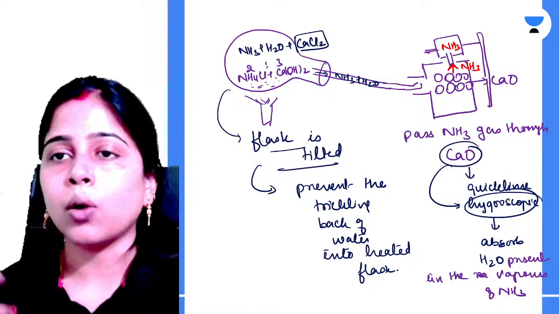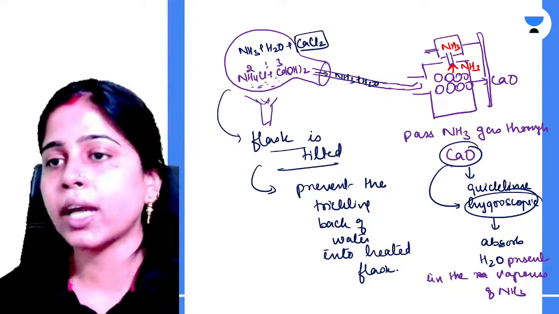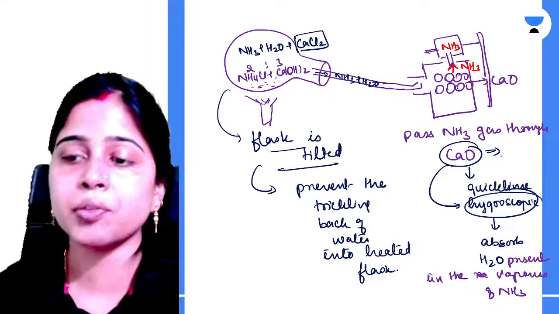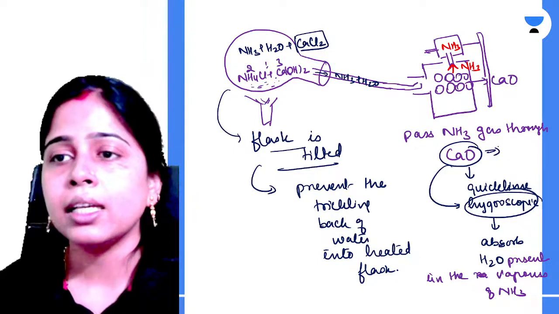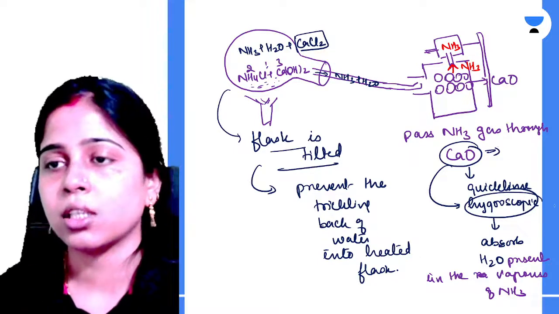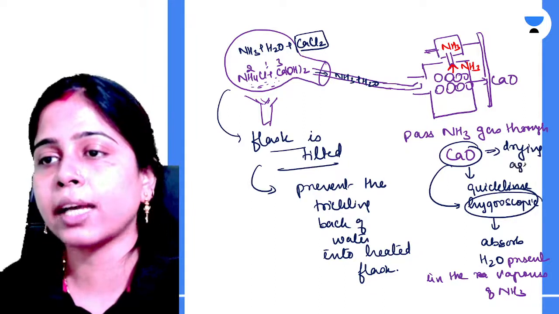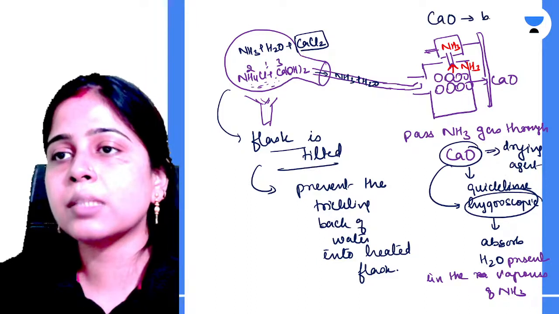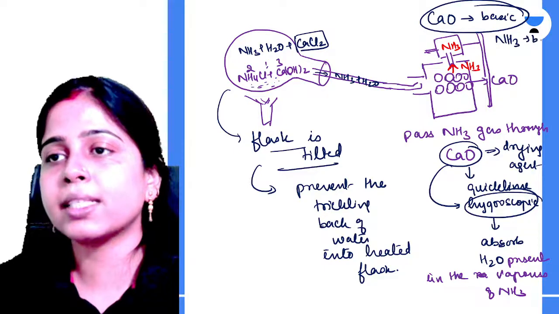Clear? Now, next question. Why is calcium oxide used as a drying agent and not other chemicals like concentrated sulfuric acid, phosphorus pentaoxide or calcium chloride? These are also very good drying agents. So why are we using only quicklime or calcium oxide? The reason is that calcium oxide is basic in nature and ammonia gas is also basic in nature.